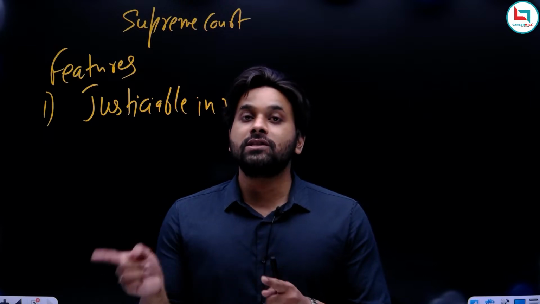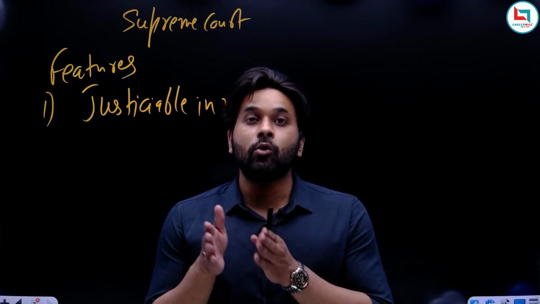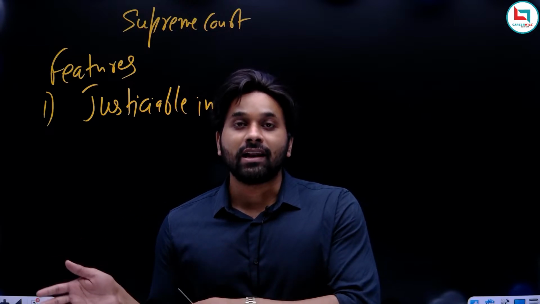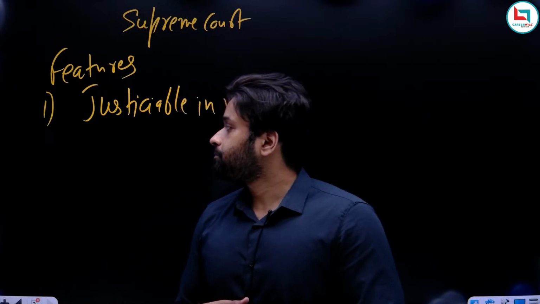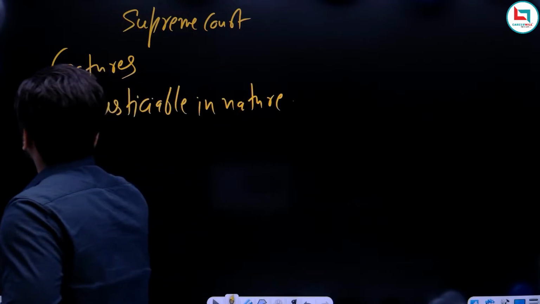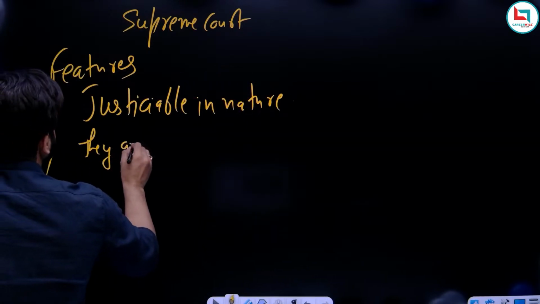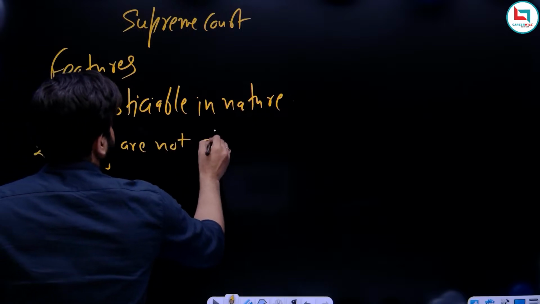So when I say non-justiciable, it automatically means that which is not enforceable by court of law when it is violated. Okay, the court cannot enforce it. So the first feature is justiciable in nature. Now what is the second feature? The second feature is they are not absolute.